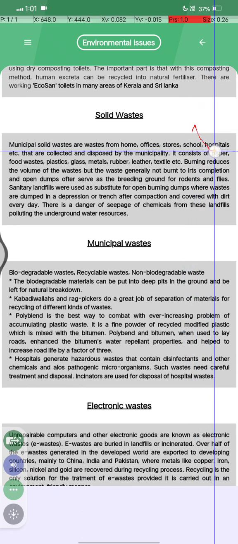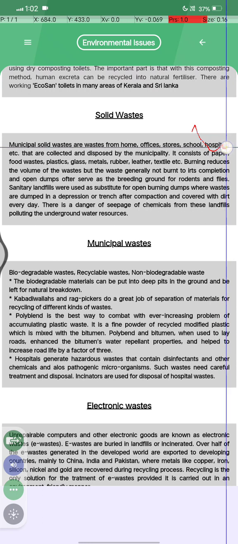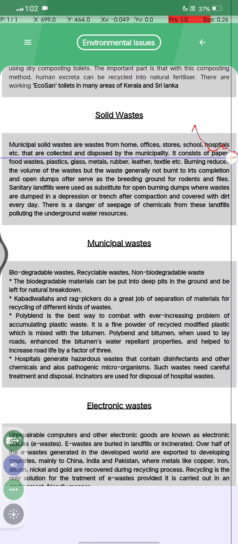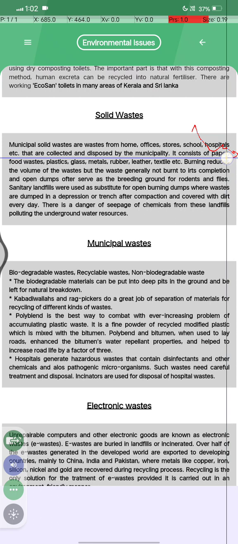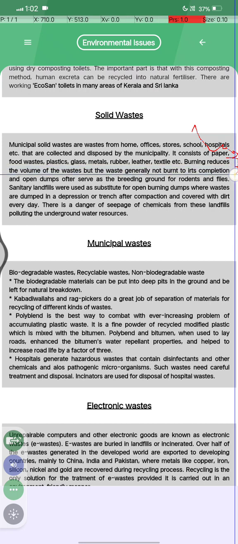सॉलिड वेस्ट क्या होता है? Municipal solid wastes are wastes from homes, offices, stores, schools and hospitals etc. that are collected and disposed by the municipality, and it consists of paper, food waste, plastic, glass, metal, rubber, leather and textile. Burning reduces the volume of waste, but the waste is generally not burnt to completion, and open dumps serve as breeding grounds for rodents